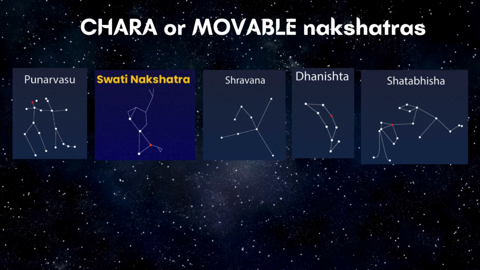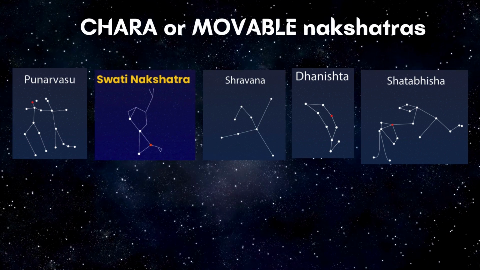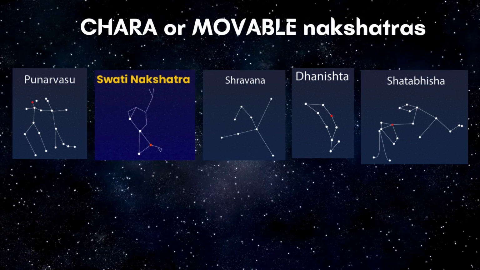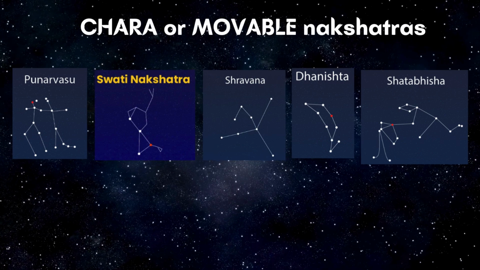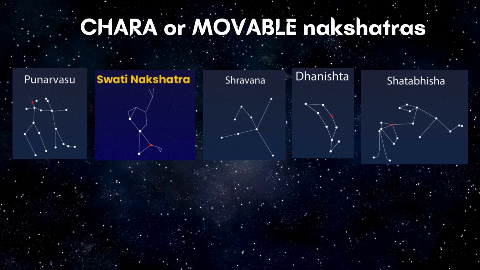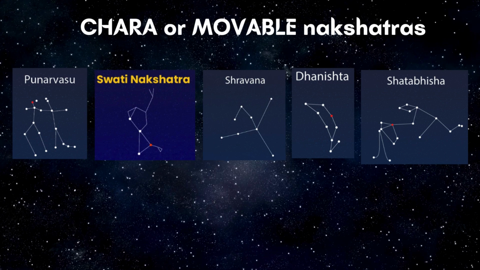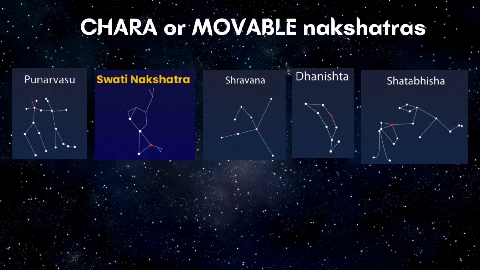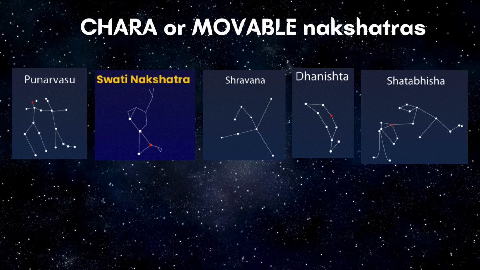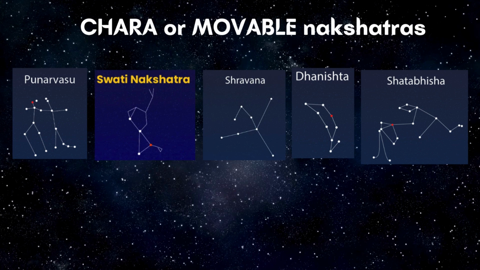Swati nakshatra is completely in Tula Rashi, and Shravana nakshatra is completely in Makara Rashi. Dhanishta, which is Mars's nakshatra, is equally divided between Prithvi Tattva and Vayu Tattva Rashi: its first and second quarters are in Makara Rashi, and the third and fourth are in Kumbha Rashi. And Shatabhisha nakshatra, Rahu's nakshatra, is completely in Kumbha Rashi.